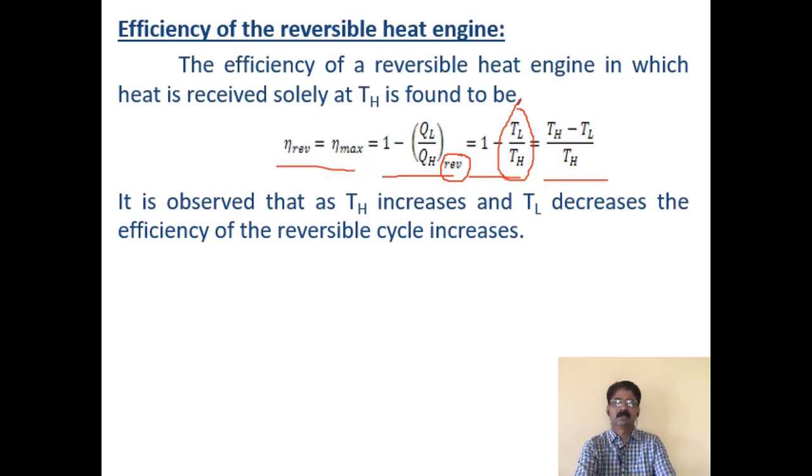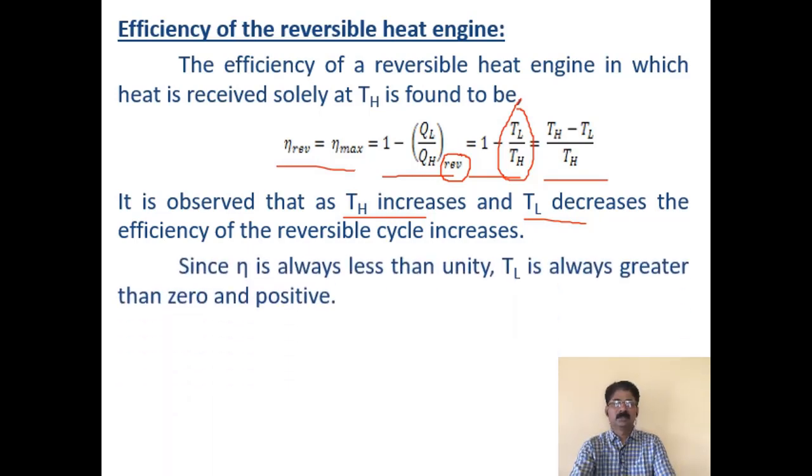So as TH increases and TL decreases, the efficiency of the reversible cycle increases, because it is 1 minus a lesser quantity, so you get a higher value, but still it is less than 1. To convert into percentage, you have to multiply this by 100. Since eta is always less than unity, TL is always greater than 0 and positive, because the engine has to reject heat to a sink.